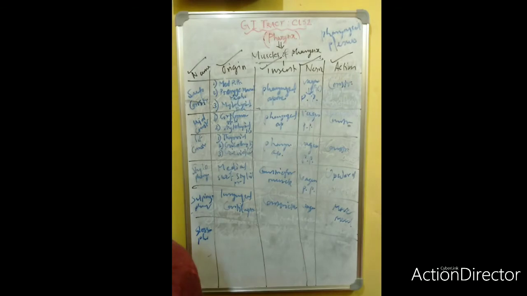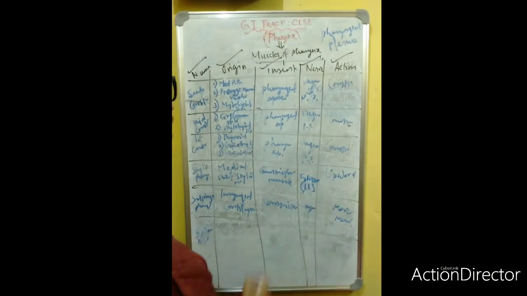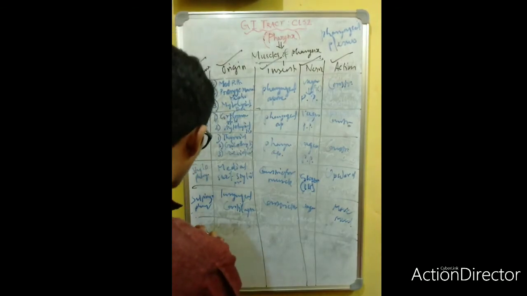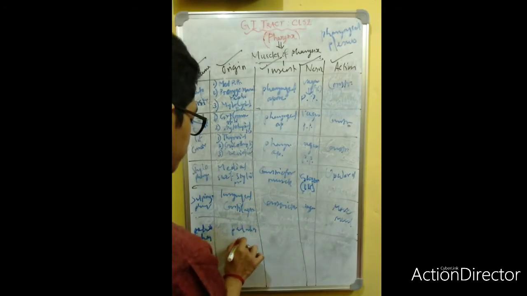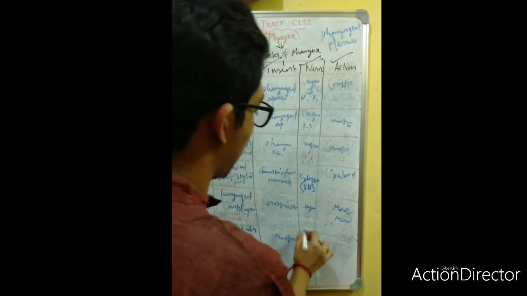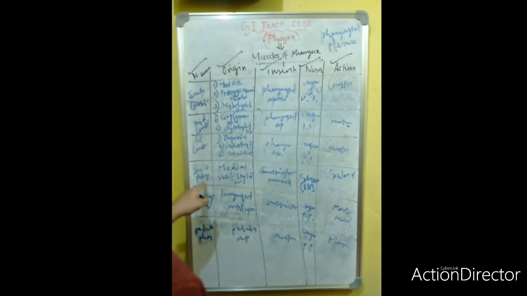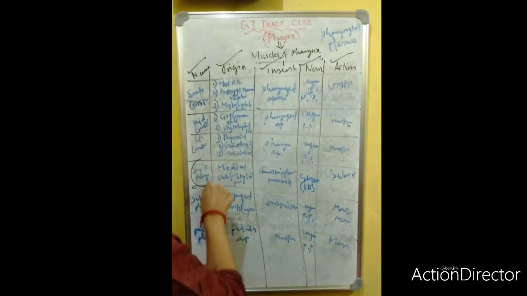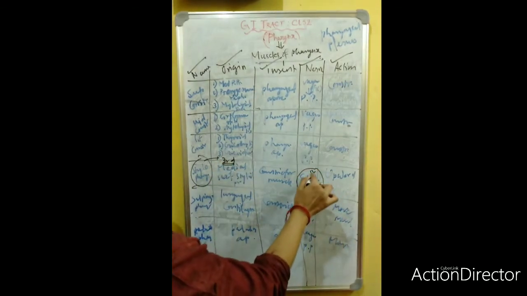Very interestingly, the stylopharyngeus is supplied by the glossopharyngeal nerve because it is derived from the third branchial arch. And there will be the palatopharyngeus. It is from the palatine aponeurosis towards the constrictor muscle, and it is supplied by the vagus nerve by the pharyngeal plexus formation. So the stylopharyngeus is very important actually. It is the third branchial arch nerve, supplied by the glossopharyngeal nerve, the ninth cranial nerve.